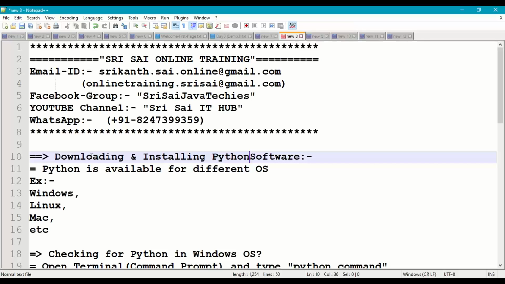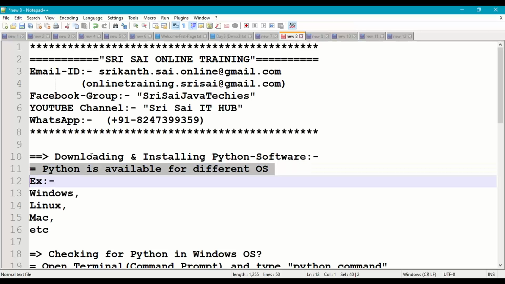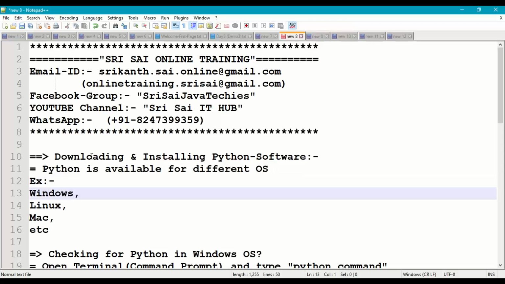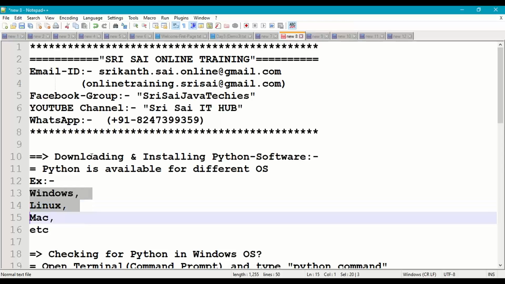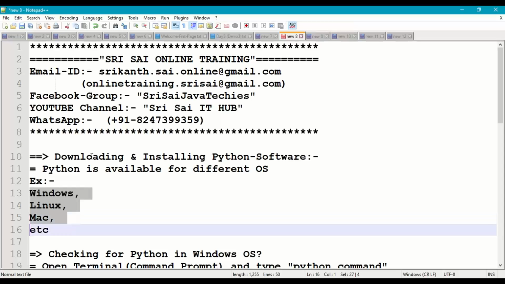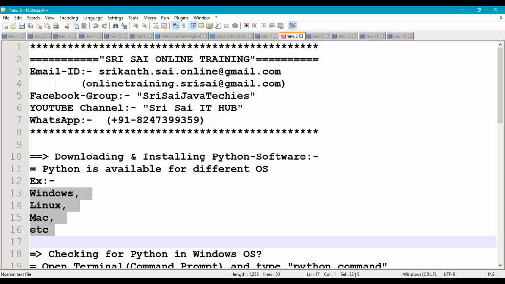Python software is available for many operating systems, for example Windows operating system, Linux operating system, Mac operating system, etc. So all the popular operating systems which are available for computers and laptops. For all of them, Python software is available and provided to us by the Python Software Foundation.